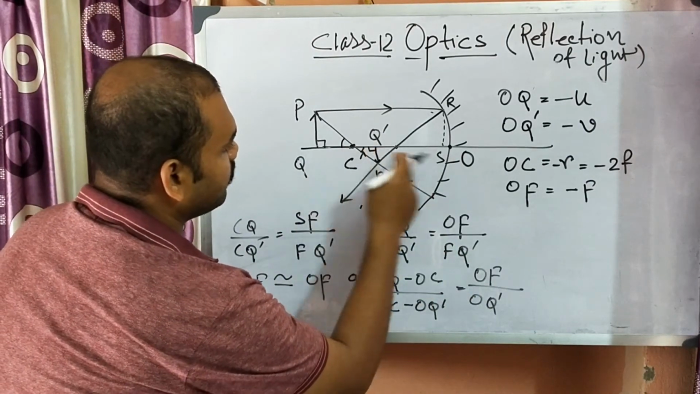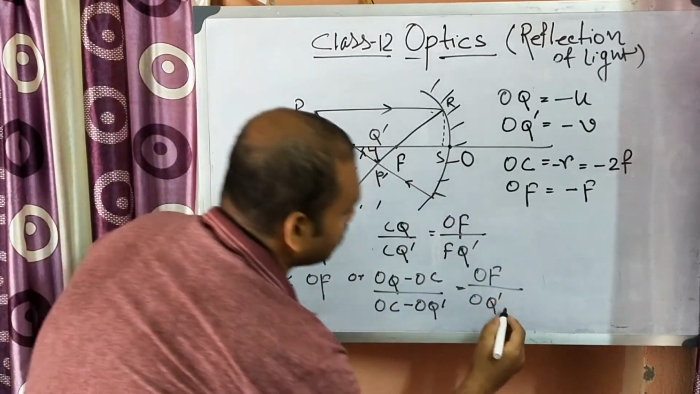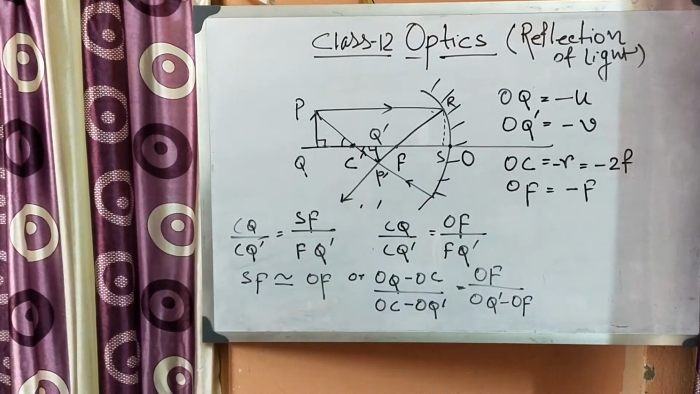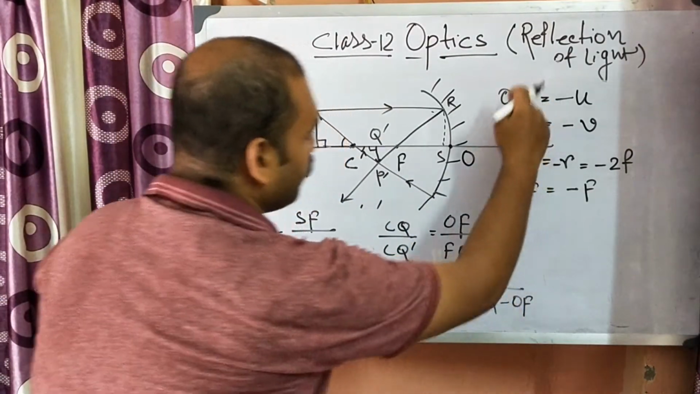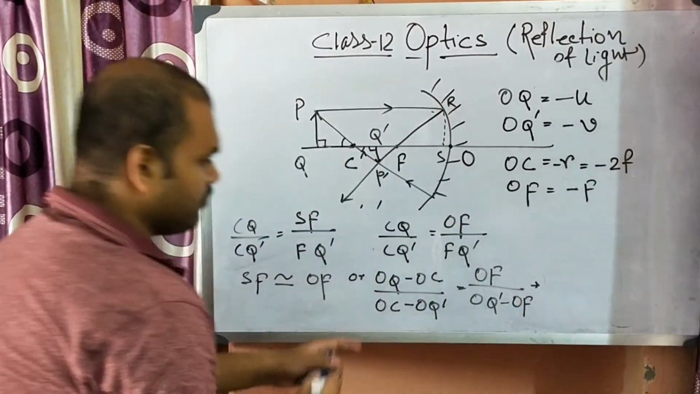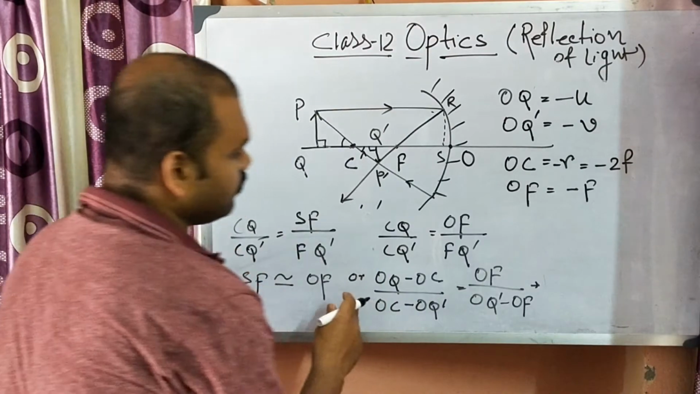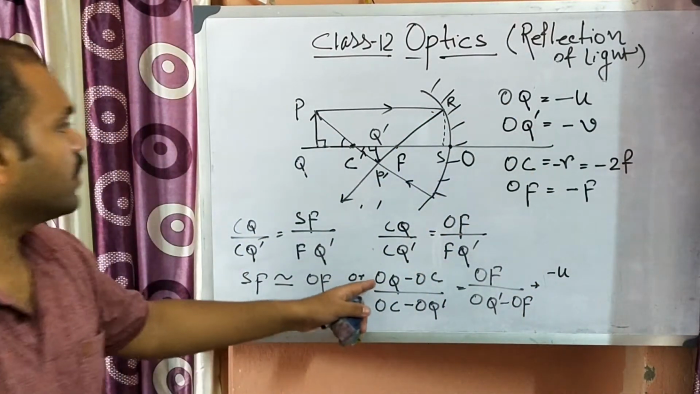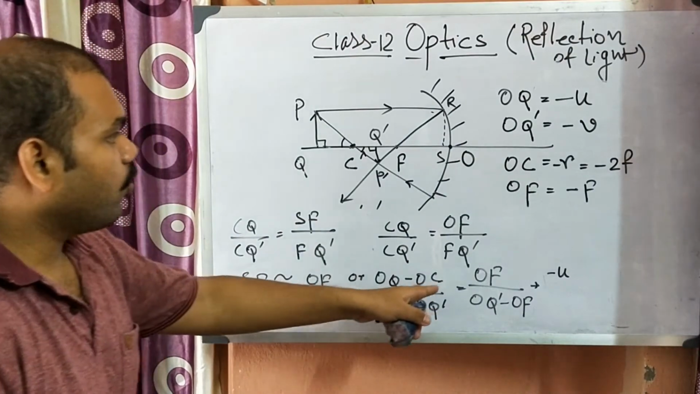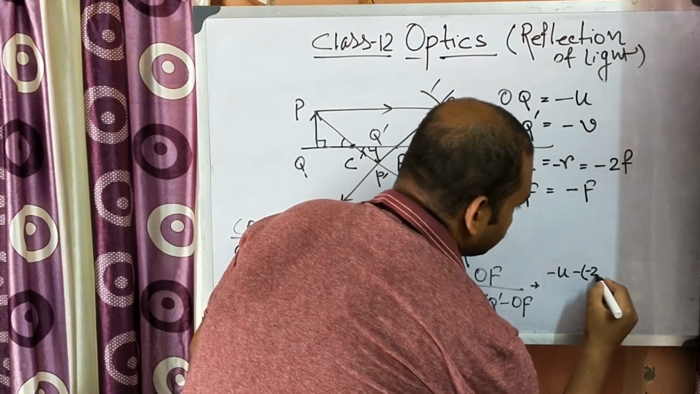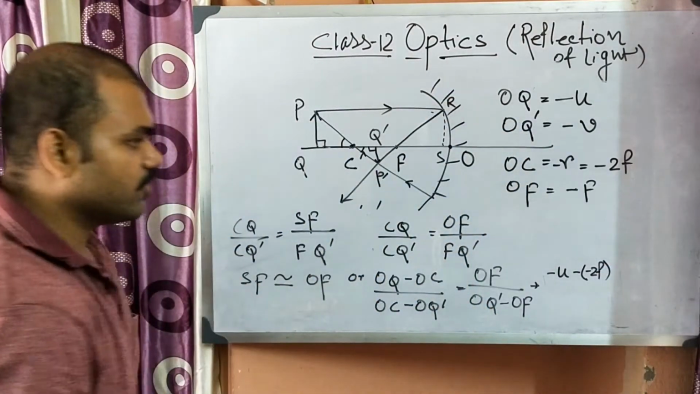OFQ prime, FQ prime can be written as OQ prime minus OF. Okay or not? Yes, it can be written as. Now put these things there. So what we come to know from the next line, OQ. What is OQ? OQ is equal to minus U. OC is equal to minus 2F. So minus 2F. Okay, put this.